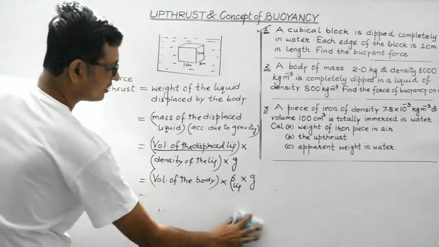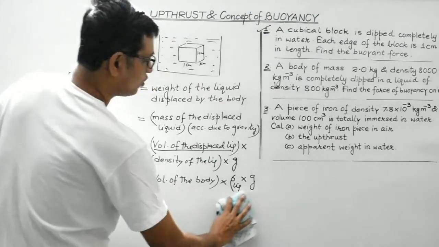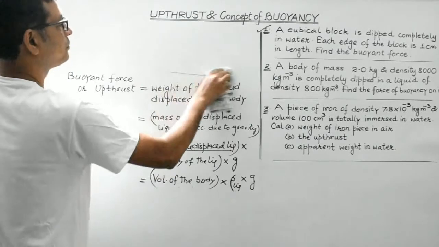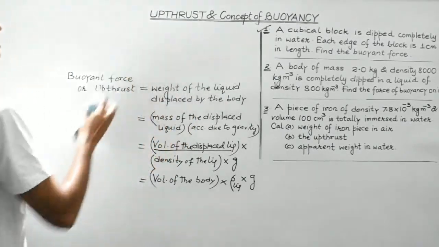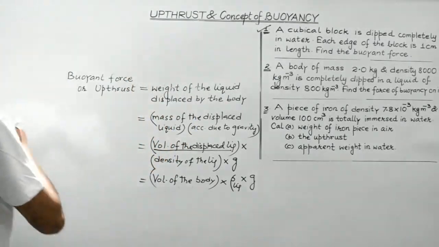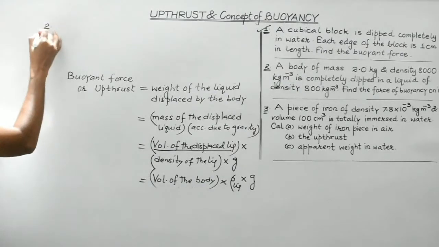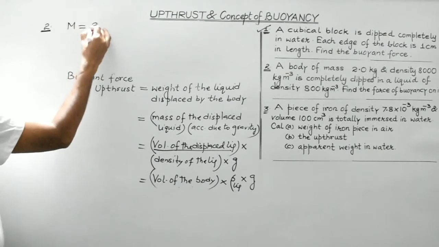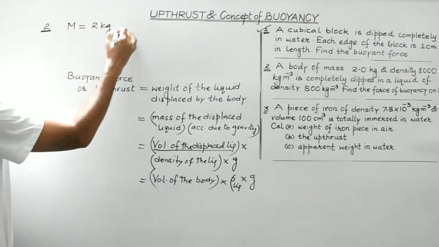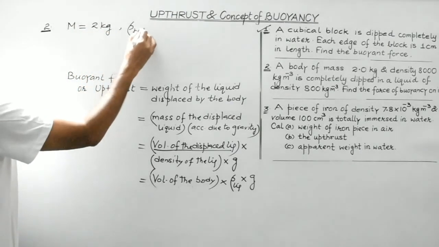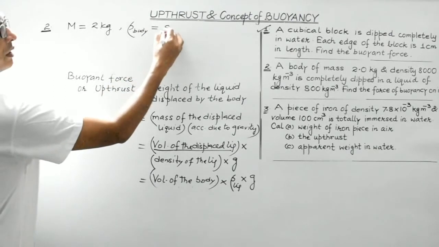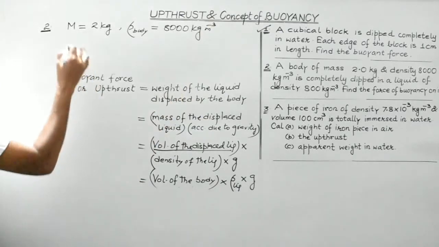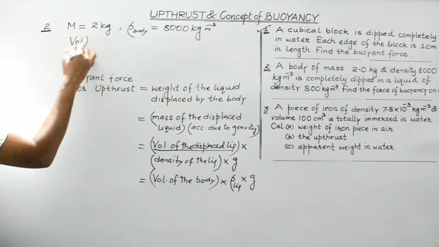We have to make use of the same formula. So in question number 2 again, we are supposed to find out the upthrust. Let's write down the given information. Mass of the body is given to be 2 kg and density of the body is given to be 8000 kg per meter cube. So we can easily find out the volume of the body.